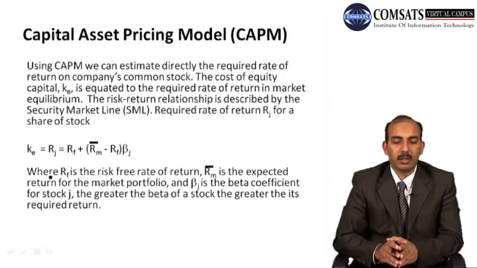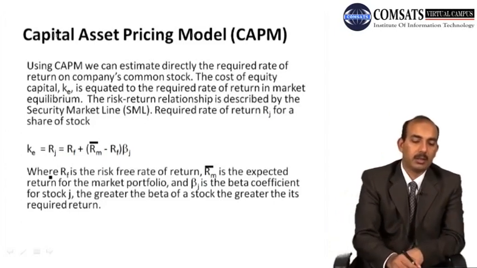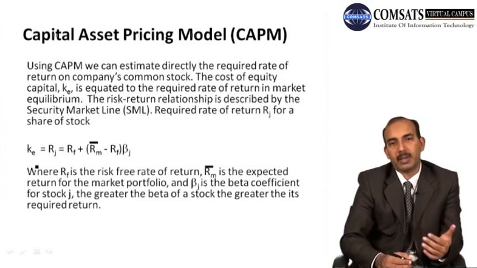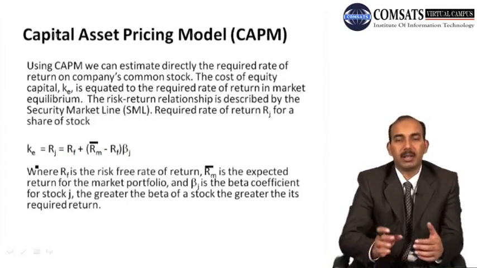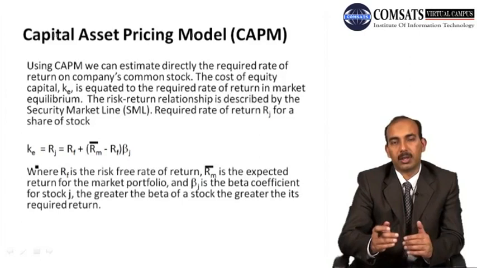The risk return relationship is described by the security market line. The required rate of return RJ for a share of stock will be like here. So in this case, instead of calculating the present values using a discount rate, we directly find out the required rate of return by using the market historic pattern.